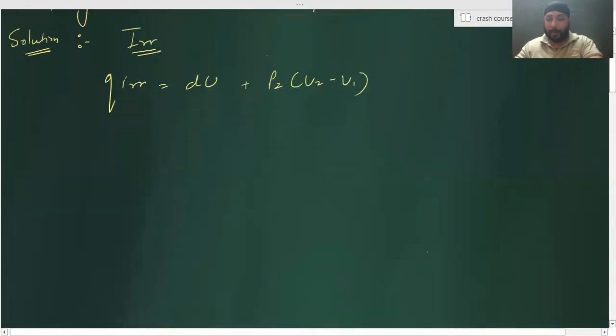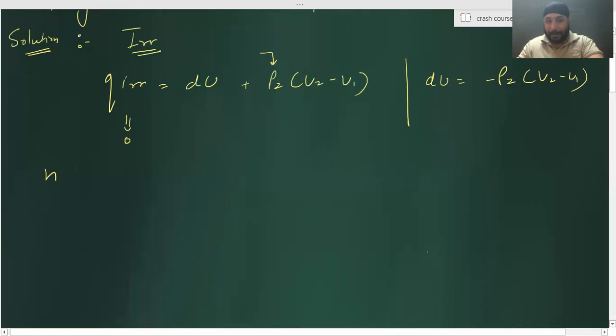Why have I taken P2? Because P2 is P external. Any doubt in that? No, sir. Very good. Now Q irreversible is 0, correct? Yes. So I'll be getting dU is equal to minus P2 into V2 minus V1. Any doubt in that?